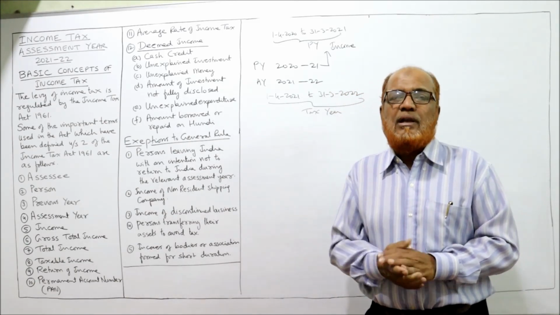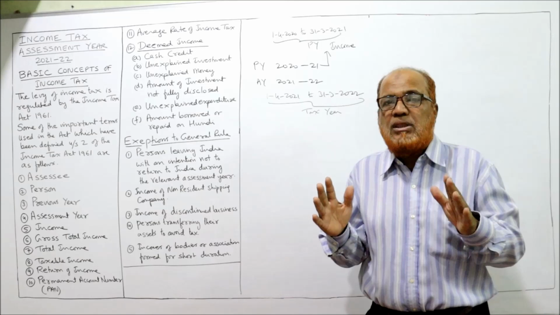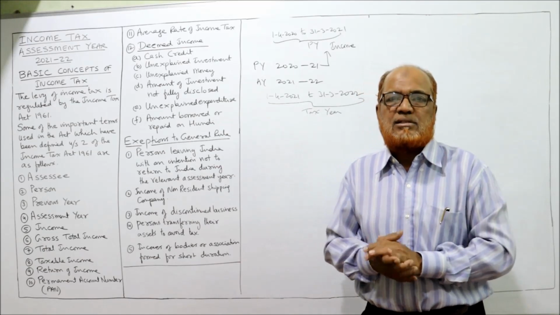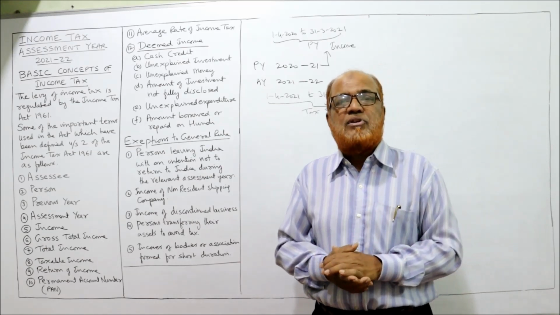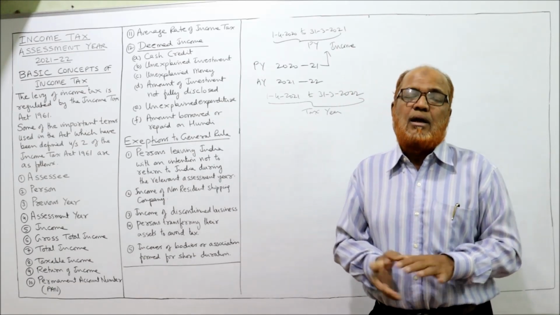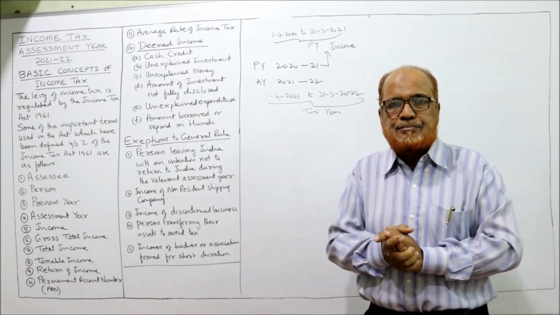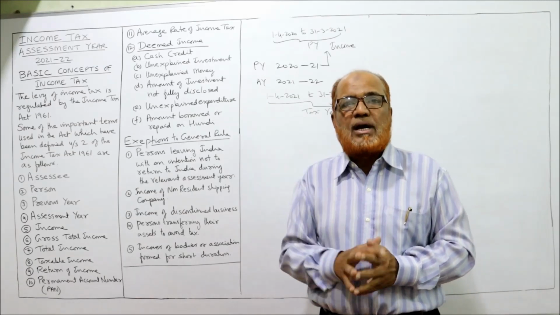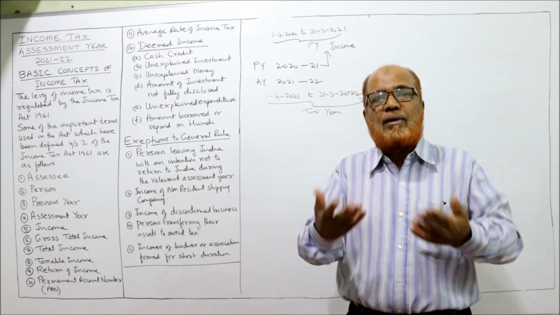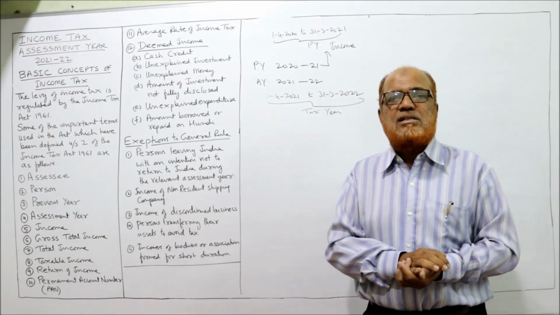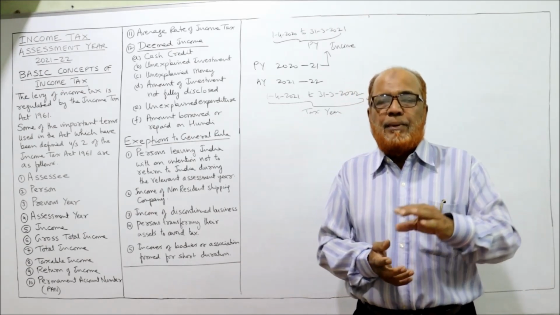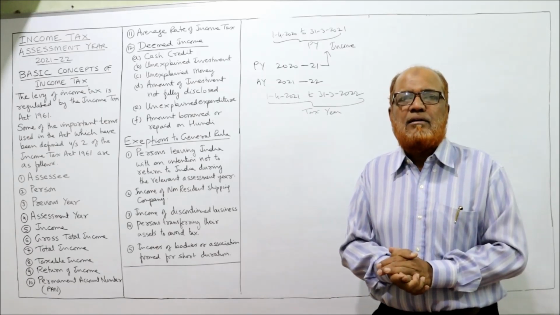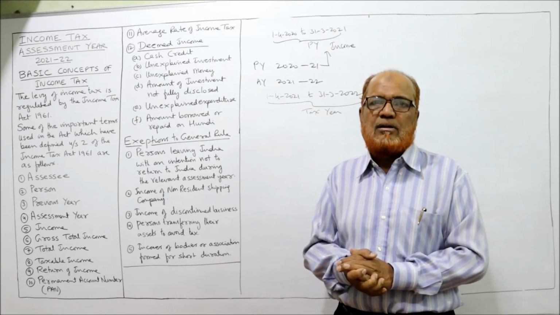Third, income may be legal or illegal. Income tax is not bothered whether you have earned legal income or illegal income. If you have the income, you have to pay the tax. That's it. Other laws are there which will take care of whether it is legal or illegal. But income tax is not bothered. Every income is taxable. Similarly, income should be generated from outside. A person should not earn income from himself. Example, the pocket money received by the children or the pin money given by the husband to wife. That is the income within the family. It is not an income. It is not taxable. Right?